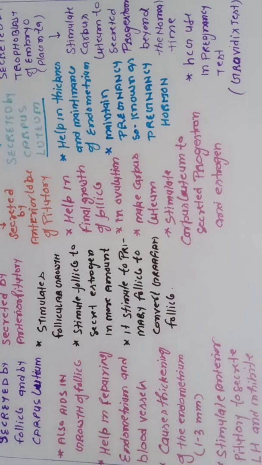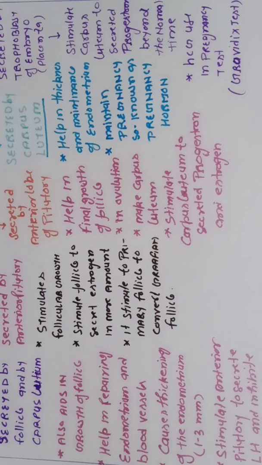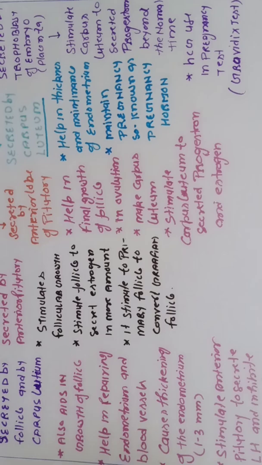That's why this HCG hormone, which is secreted by the outer layer of the embryo, is present in all fluids of the pregnant lady, as in blood and in urine. So we test for pregnancy with the help of the HCG hormone, and this is known as the pregnancy test or Gravindex test. Okay, thank you.